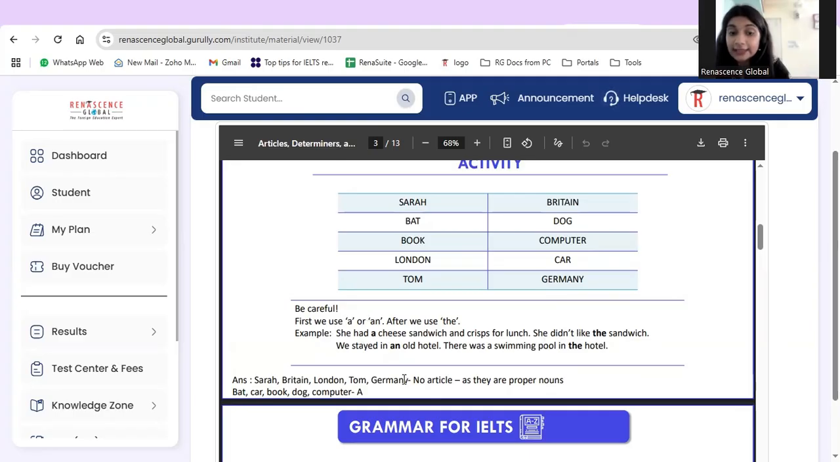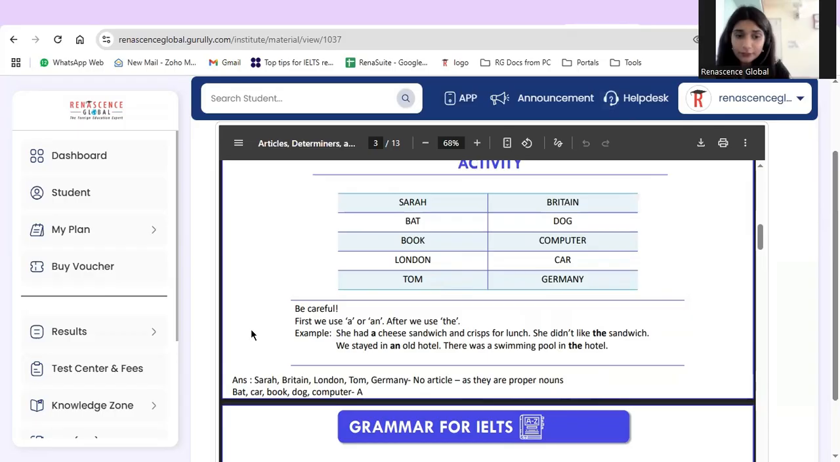We stayed in an old hotel. Why have we used an over here? Because of old hotel. O is a vowel. Then there was a swimming pool in the hotel. Hotel is a specific place where the swimming pool is. That's why we will not say there is a swimming pool in a hotel. We'll say there is a swimming pool in the hotel.